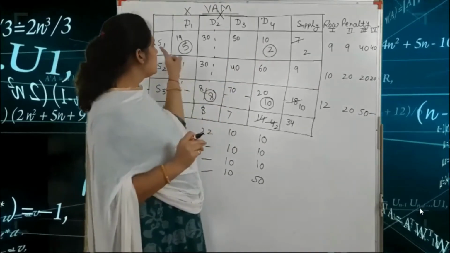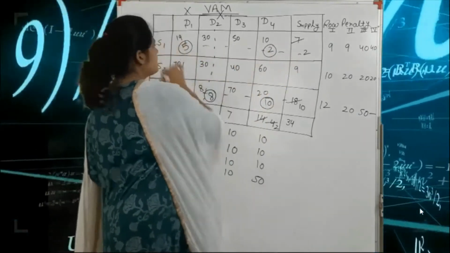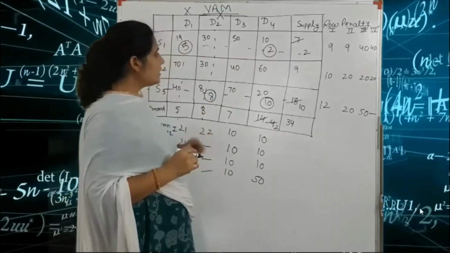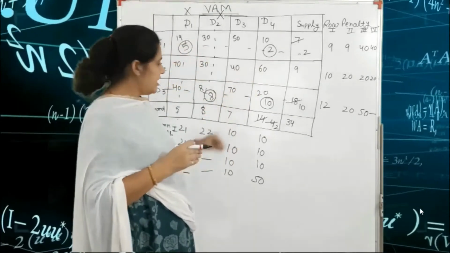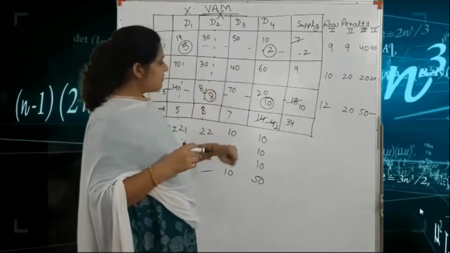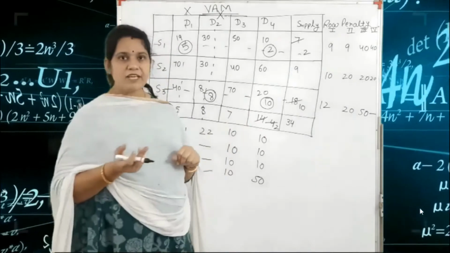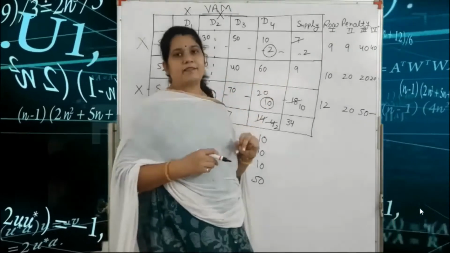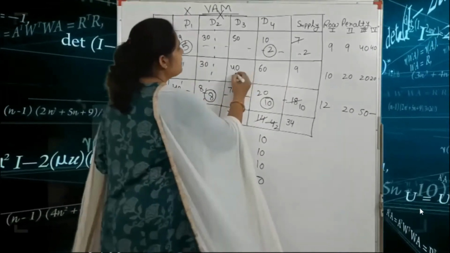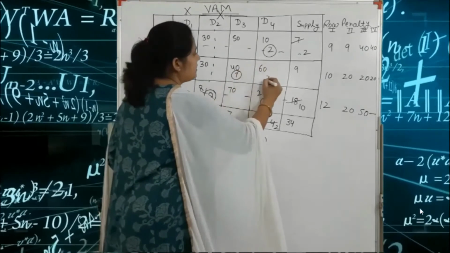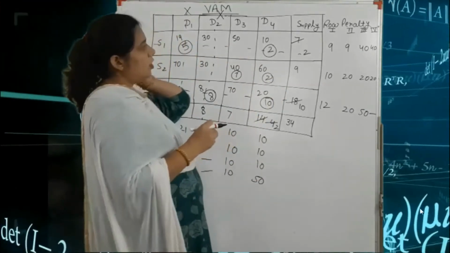So this row is cancelled, that means the first row is cancelled. Here only the values 40 and 60 remain. Here we put 7 and here we put 2. So these two columns are satisfied, and 7 plus 2 is equal to 9. That means supply is also satisfied. So logically, here we put 7 and here we put 2. Got it? So please track all this allocation.